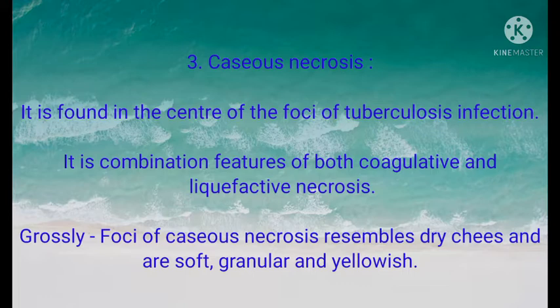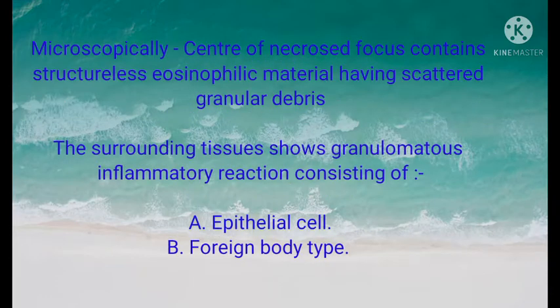It is the combination of features of both coagulative and liquefactive necrosis. Grossly, foci of caseous necrosis resemble dry cheese and are soft, granular and yellowish. Microscopy: the center of the necrosed focus contains structureless eosinophilic material having scattered granular debris. The surrounding tissue shows granulomatous inflammatory reaction consisting of epithelioid cells, foreign body type giant cells.